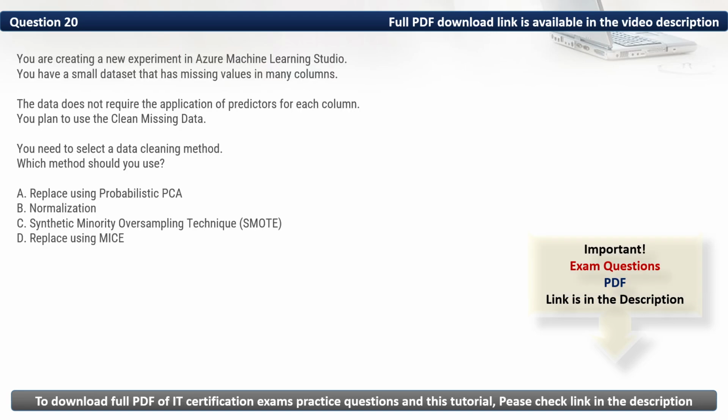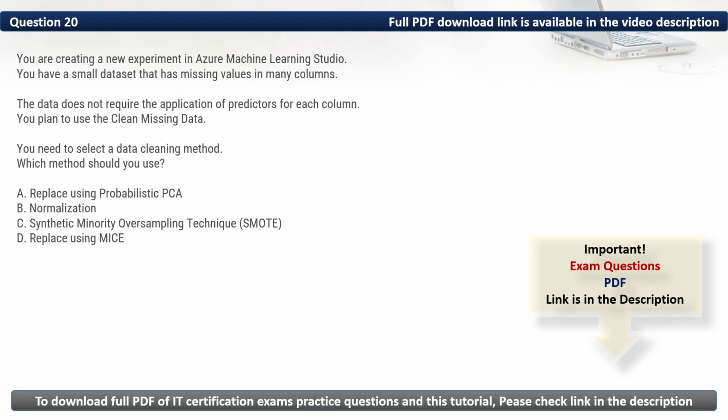Question 20. You are creating a new experiment in Azure Machine Learning Studio. You have a small dataset that has missing values in many columns. The data does not require the application of predictors for each column. You plan to use the clean missing data module. You need to select a data cleaning method. Which method should you use? Firstly, let's eliminate the incorrect options. We have B, normalization. It standardizes numerical values but does not handle missing data.